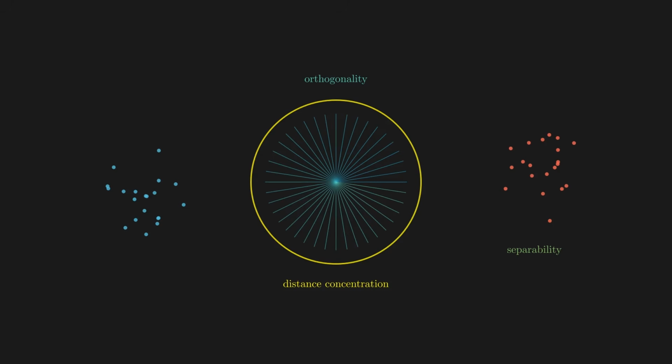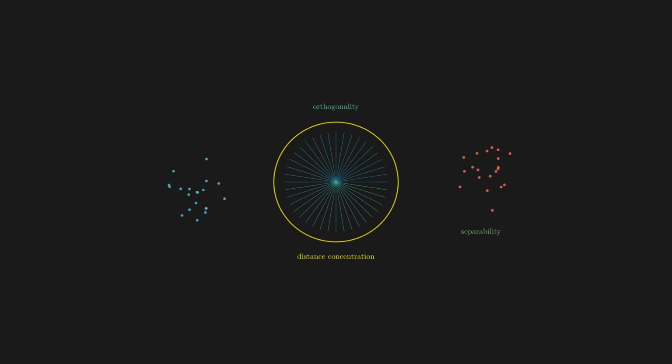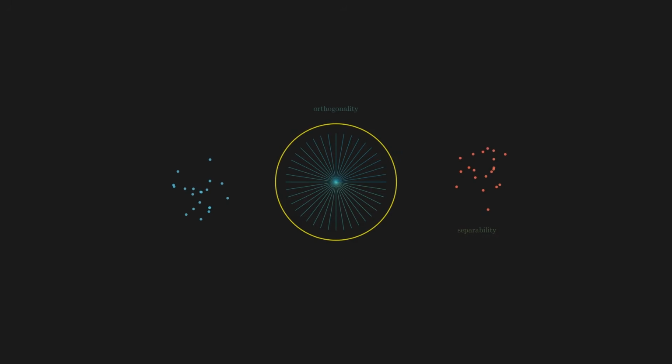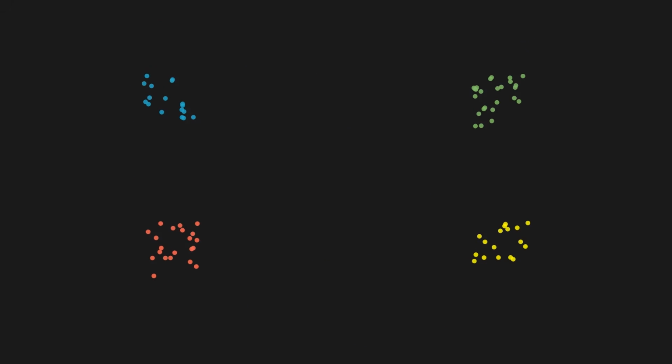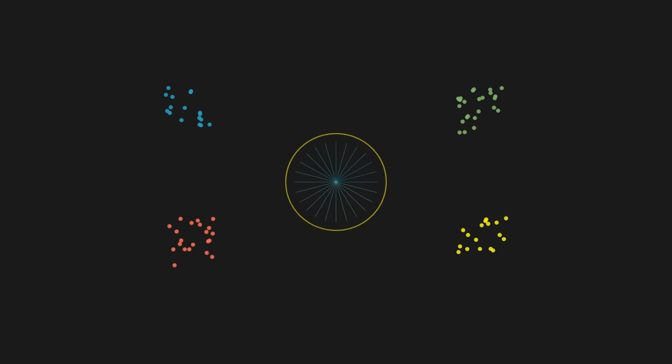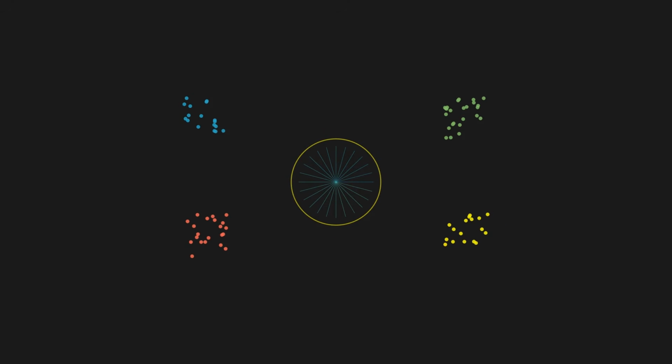High-dimensional space is deeply unintuitive. Humans evolved in 3 dimensions, and our brains never needed to understand what happens in 1,000. But the math does not care about our intuition. In 1,000 dimensions, there is enough room for 1,000 independent ideas to coexist without interfering with each other. Enough structure for patterns to emerge that would be invisible in lower dimensions. Enough geometry to turn the mess of language, images, and sound into something a machine can reason about. That is why every major AI system works in high-dimensional vector spaces. Not because engineers ran out of simpler ideas, because this is where the math actually works. High dimensions are not the problem, they are the solution.